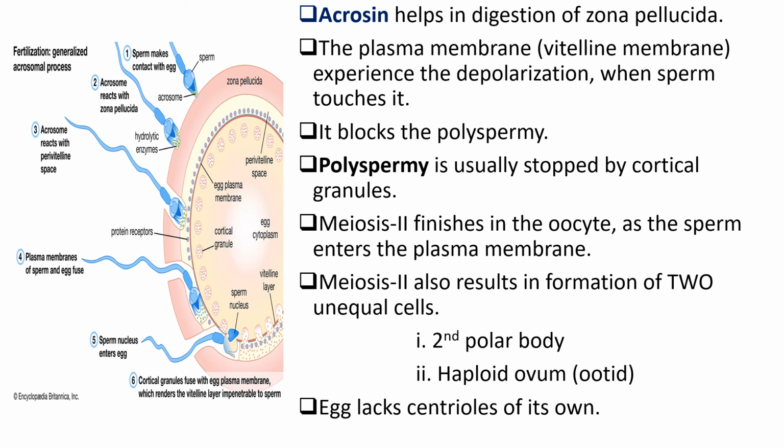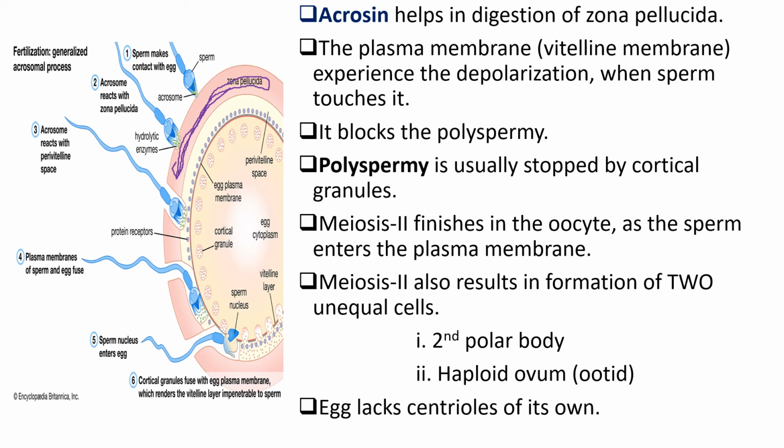After digestion of the corona radiata layer, the sperm reaches the zona pellucida. Here, acrosin, the sperm lysin, helps in digestion of the zona pellucida layer. This is the zona pellucida layer. It is digested by the acrosin, which is the sperm lysin. Then the plasma membrane, which is also called the vitelline membrane, experiences depolarization.